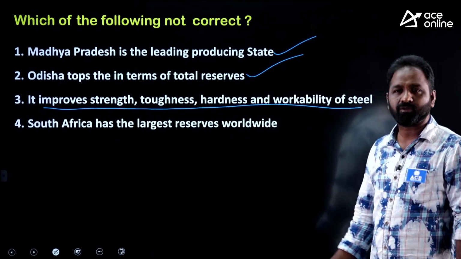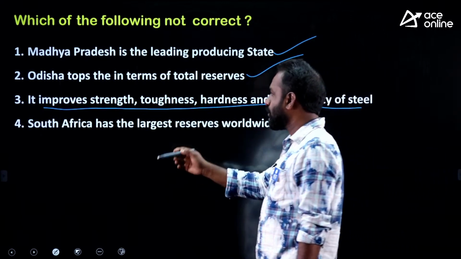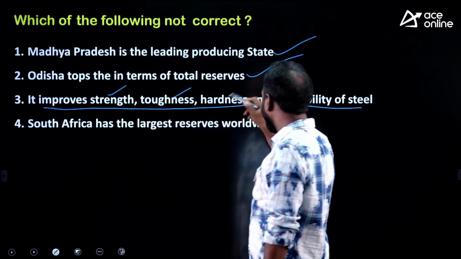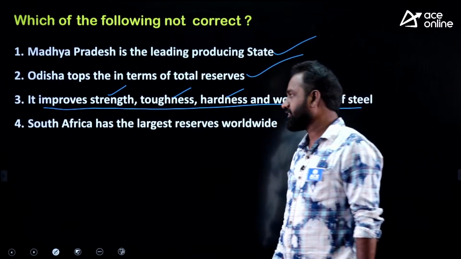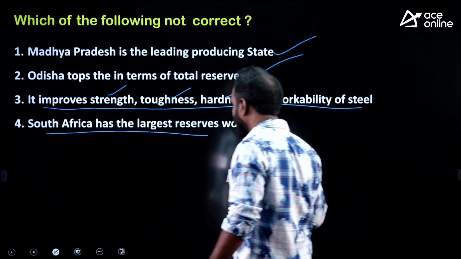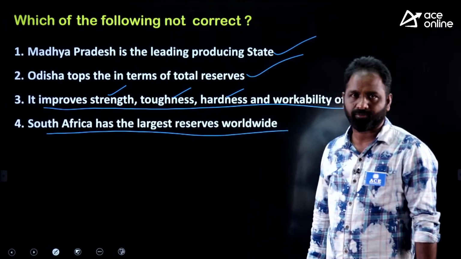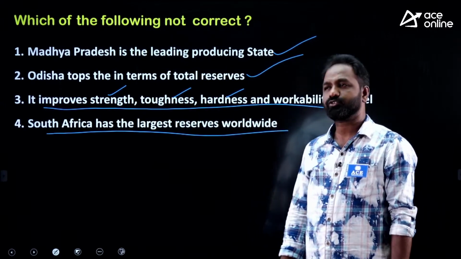Yes, this can be used in making steel. Yes, it is going to improve the strength, toughness, and hardness of the steel. That's why manganese is very, very important for steel. And the third one, South Africa has the largest resource worldwide. This is also a right one.